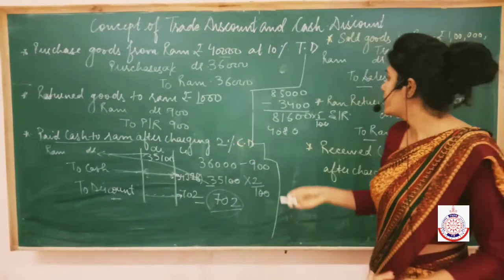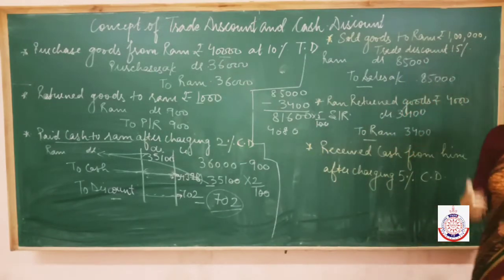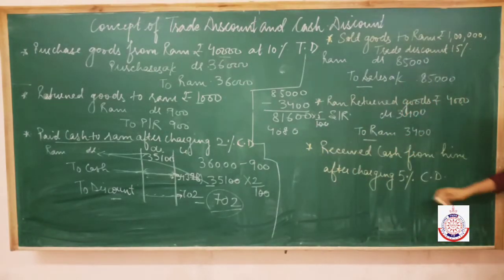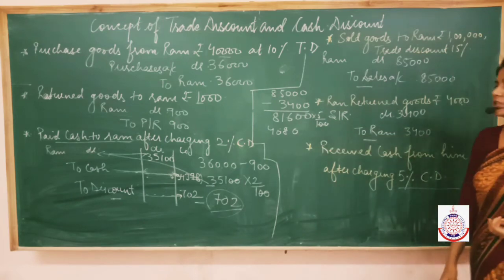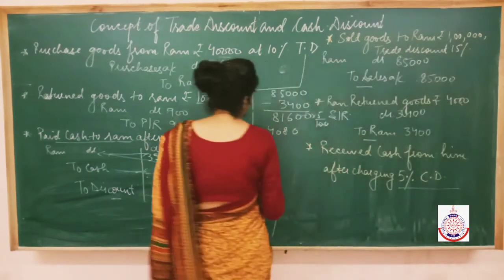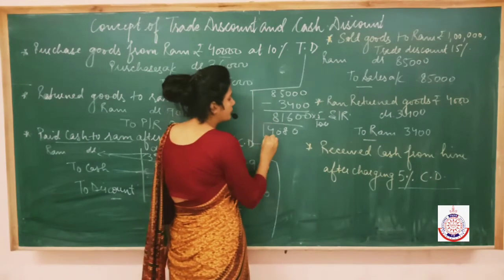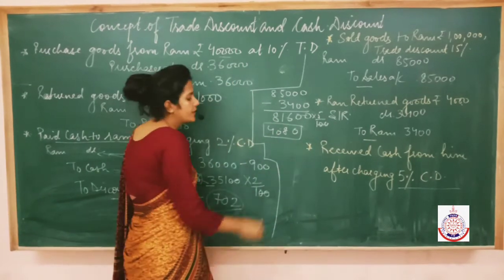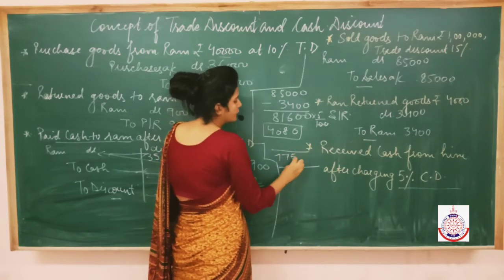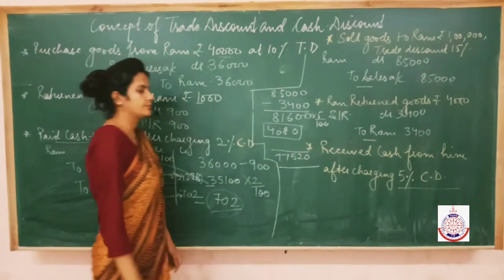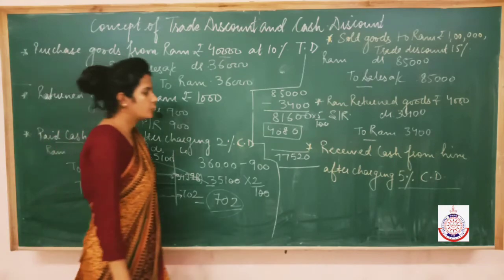So obviously he is going to pay rupees 81,600 to us only. But we have given him an additional discount of 5%. So we have taken 5% of 81,600, which comes to 4,080. Now it means that this much amount of discount we have given to Ram. So in reality, how much is he going to pay to us? 77,520.